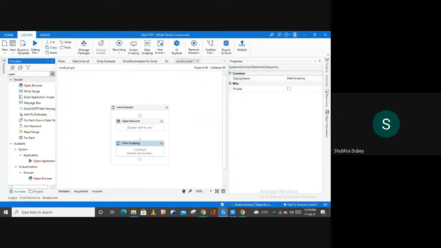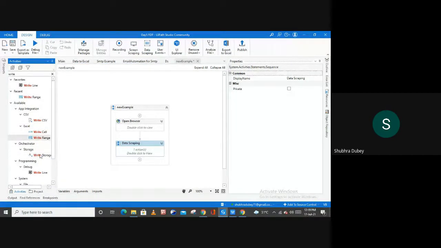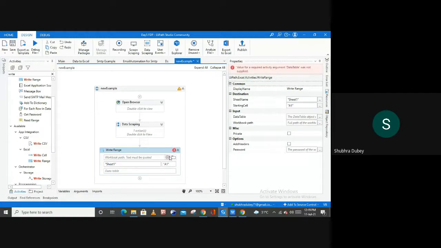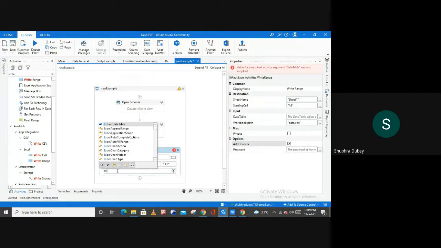The next thing is we have to use one write range activity to write our data. So here, I'm not going to use Excel application scope. Instead of that, I'm going to use write range from the workbook. And here I'm going to mention the path. So I don't have any file in my default location. So for this, I'm going to create one file here, data.xlsx. And don't forget to hit on this add header from here, and then A1, and here you can mention your variable.